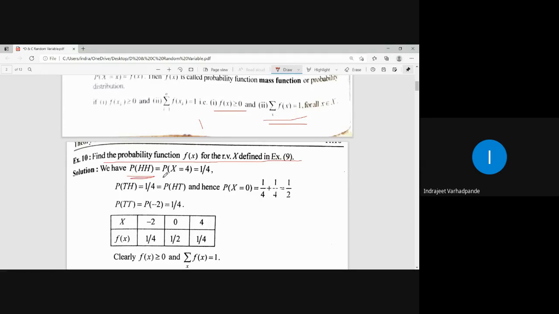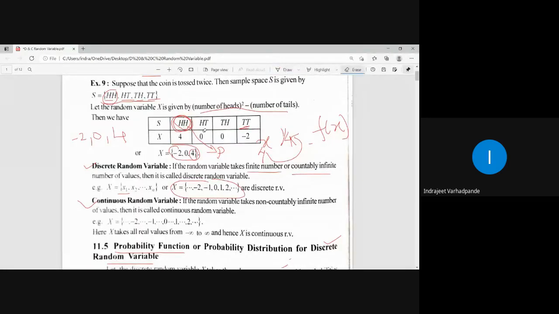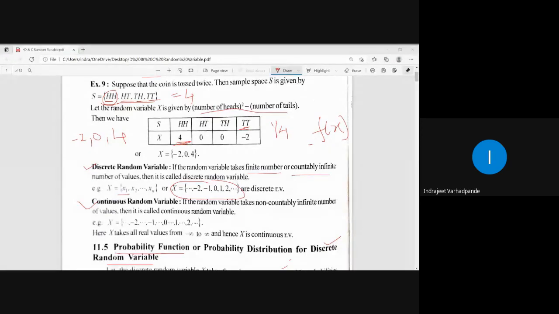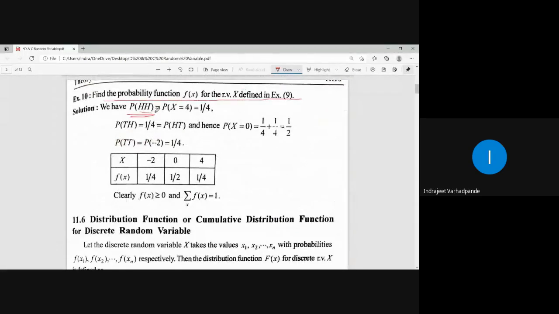Probability of HH. What is the random variable which is representing HH? By the rule, what is this value? 4. So what is probability of HH? अगर आप सैंपल स्पेस देखोगे तो सैंपल स्पेस में how many elements are there? 4. HH is one of the outcomes. So what is the probability for HH? 1 by 4. So the probability at x equal to 4 is 1 by 4.